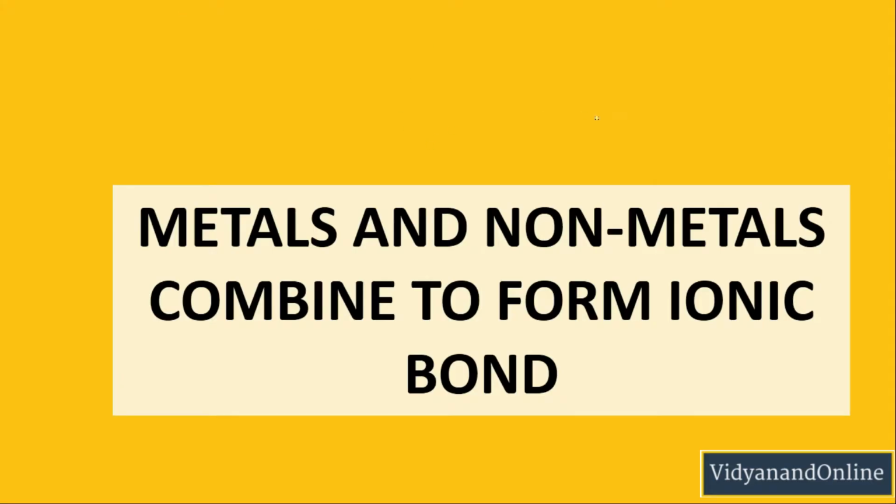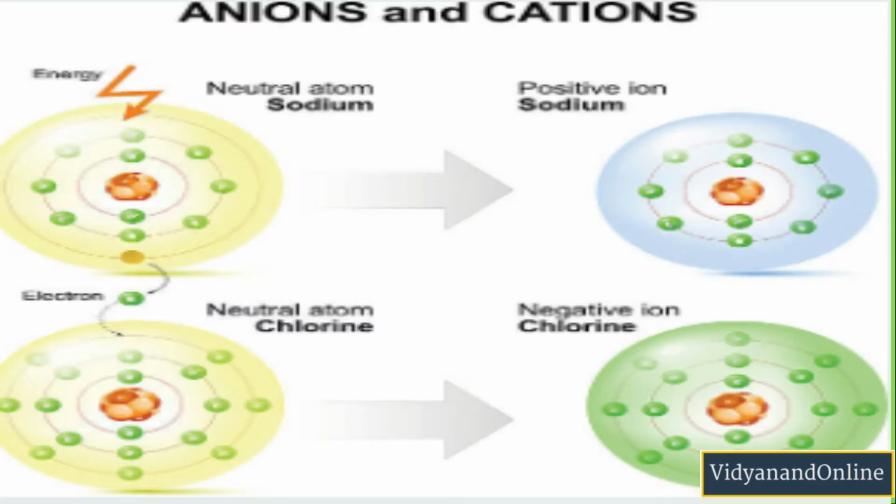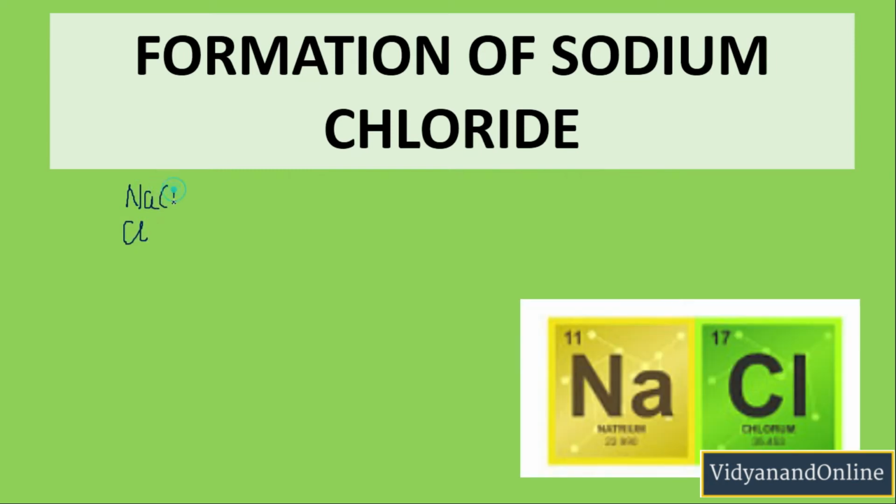Metals and non-metals combine to form an ionic bond, and that is why they form ionic compounds. This is the example for it, which talks about the formation of sodium chloride. So consider an atom of sodium and chlorine. Sodium has an atomic number of 11. Therefore, its electronic configuration will be 2, 8, 1. Similarly, chlorine has the atomic number of 17 and that is why its electronic configuration will be 2, 8, 7.